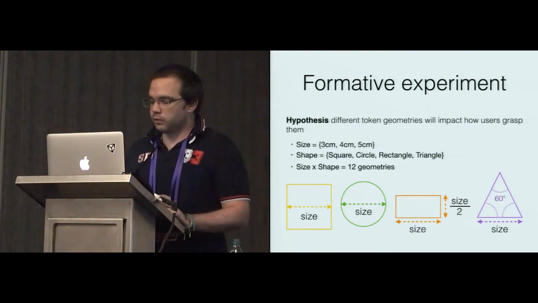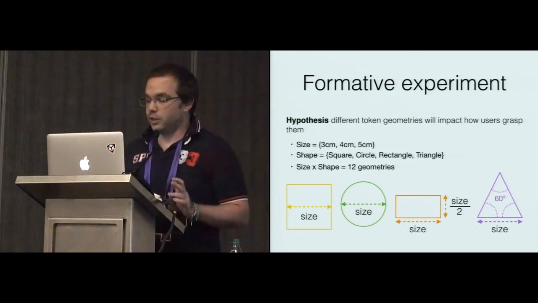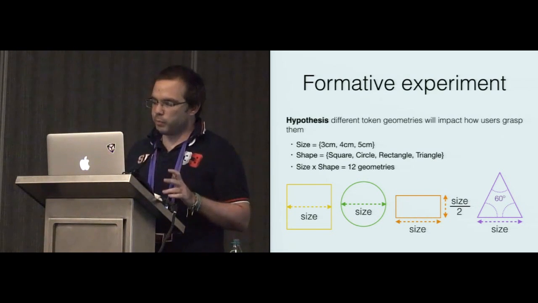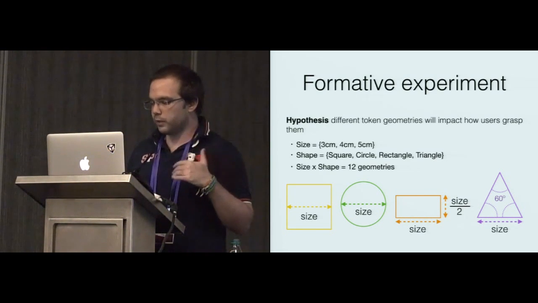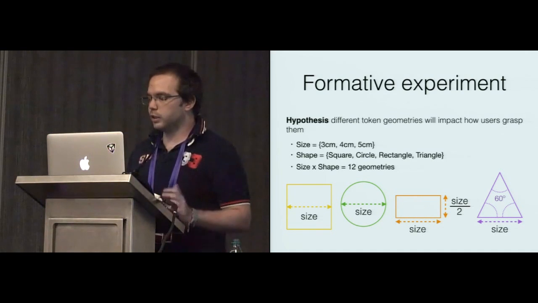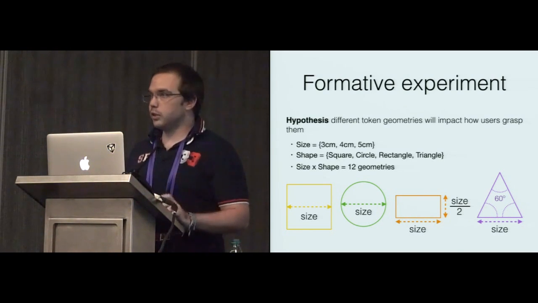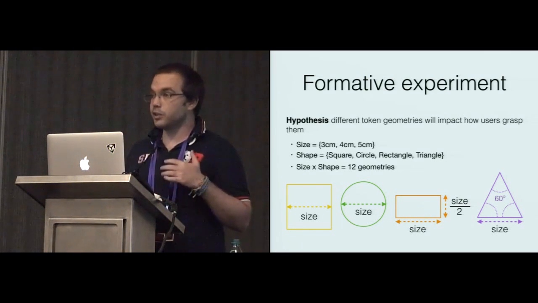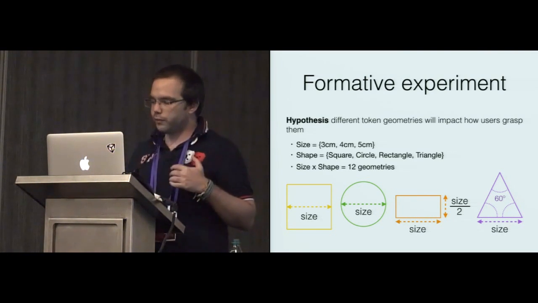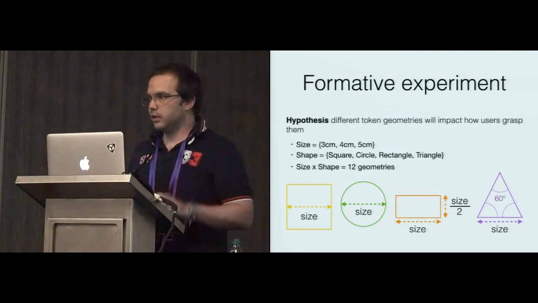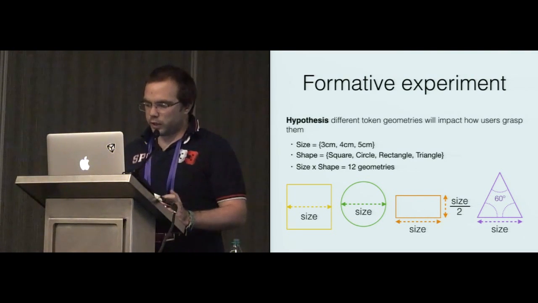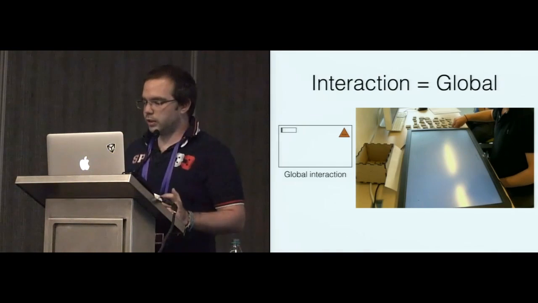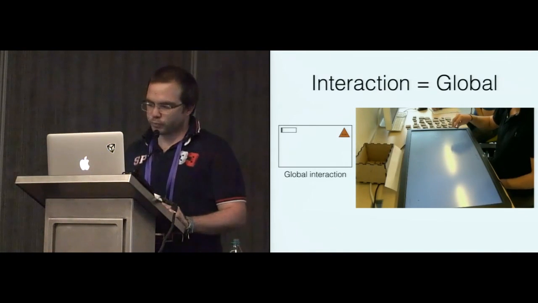So touch tokens rely on a hypothesis that the geometry of the tokens impacts how users grasp them, and that our recognizer can discriminate the different resulting touch patterns. In order to test this hypothesis and identify a set of tokens that can actually be discriminated, we first run a formative study. The participants have to grasp a set of 12 tokens that vary in shape and size.